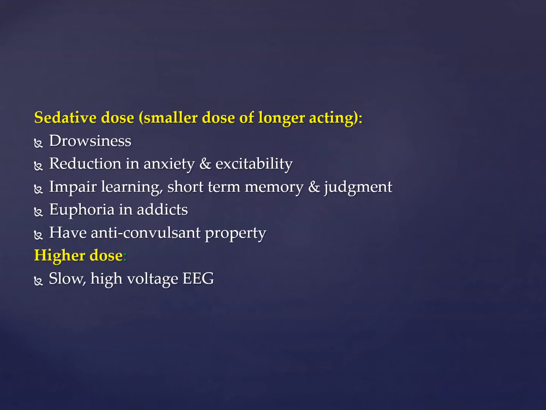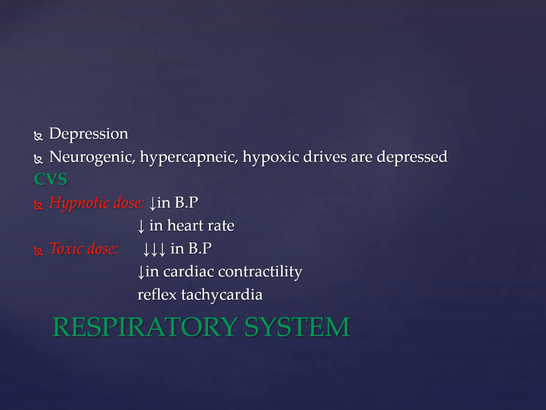Okay, now if we move on, if the dose is a sedative dose, it causes drowsiness, reduction in anxiety and excitability. It impairs learning, short-term memory, and judgment. Euphoria can occur in addicts, and they also have anticonvulsant property, but at higher doses it causes slow high voltage EEG. It also affects the respiratory system and the cardiovascular system.